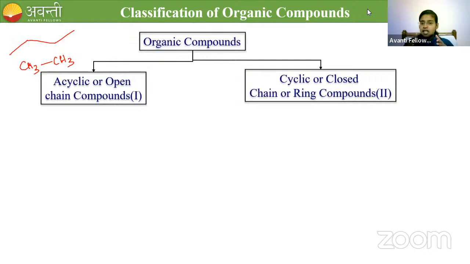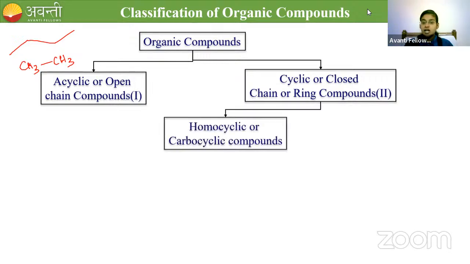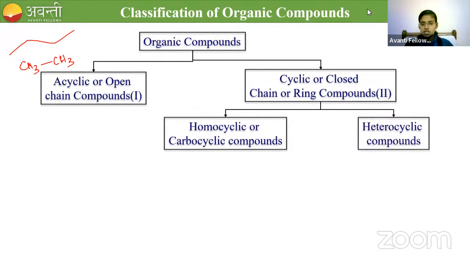Under cyclic, I have some classification. The first one is homocyclic or carbocyclic, and the second is heterocyclic compounds. Cyclic is again classified into two, homocyclic and heterocyclic. Homo means same. If all the atoms forming a cycle are the same, then it is called a homocycle.